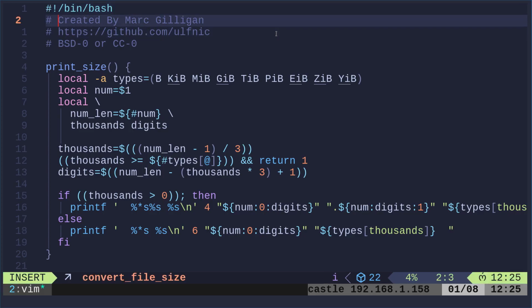And I just love a lot of what he does. A lot of stuff that he does, I know how to do using external tools, but he does them in pure bash, which is always neat for me to look at. I'm not going to go over this step by step, but I just thought I'd share his code.